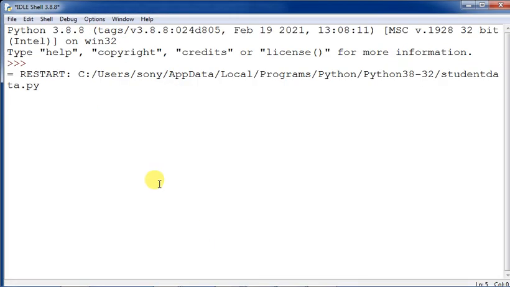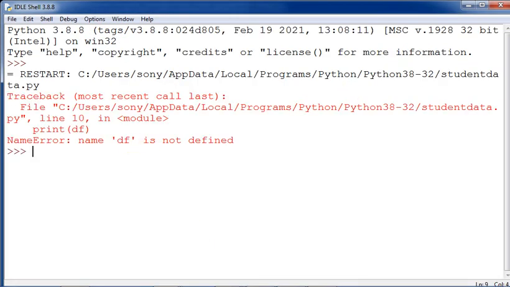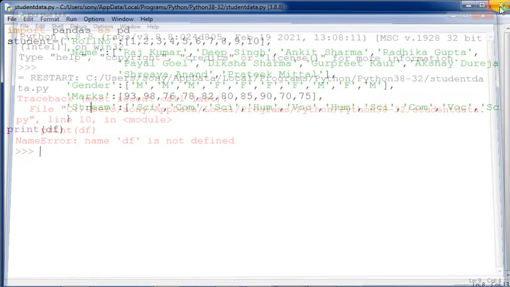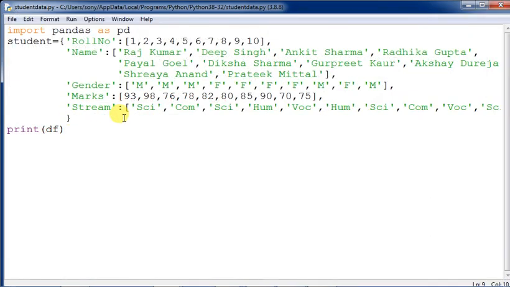Okay, now see. So df is not defined. We have given print df, but we had forgotten to define it. So errors, obviously, will be there in your program. That's why the errors are being generated. Errors happen whenever you forget to write some commands. Here we forgot to define the df, so it has to be given as pd dot data frame.